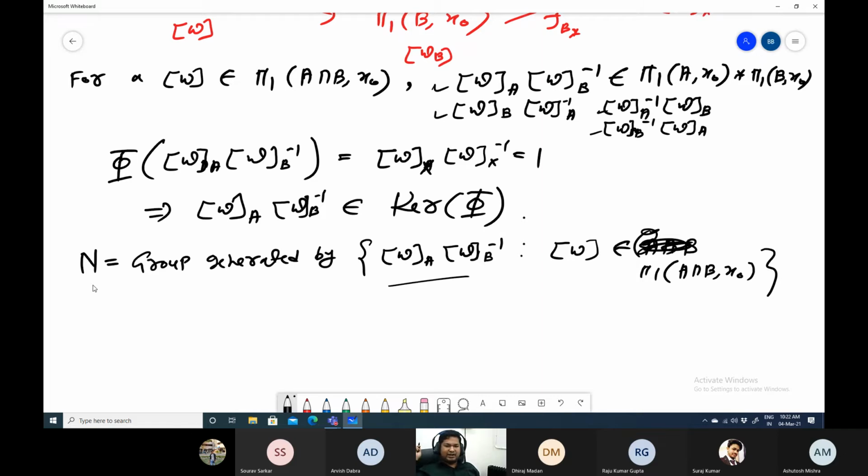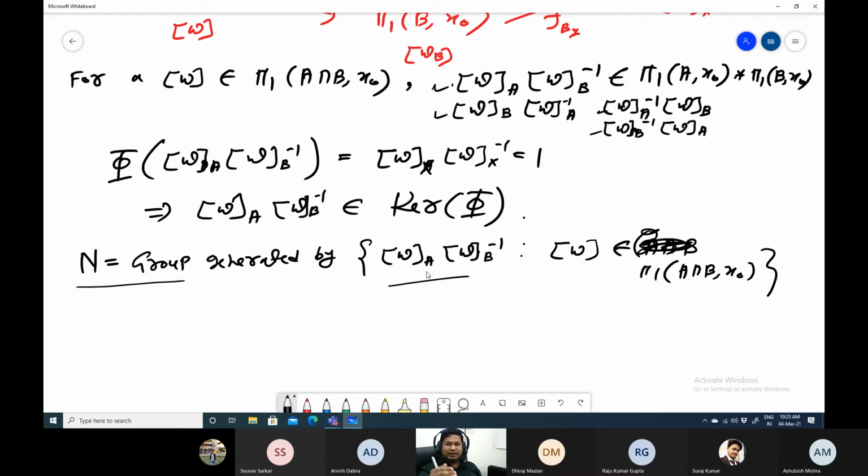Can you check? Sorry, it is not a guess. Can you check that if we define N in this way, as the group generated by all of these elements, then all of these 4 types of elements are in N? This is a group. If you take its inverse, then you will have WB into WA inverse.